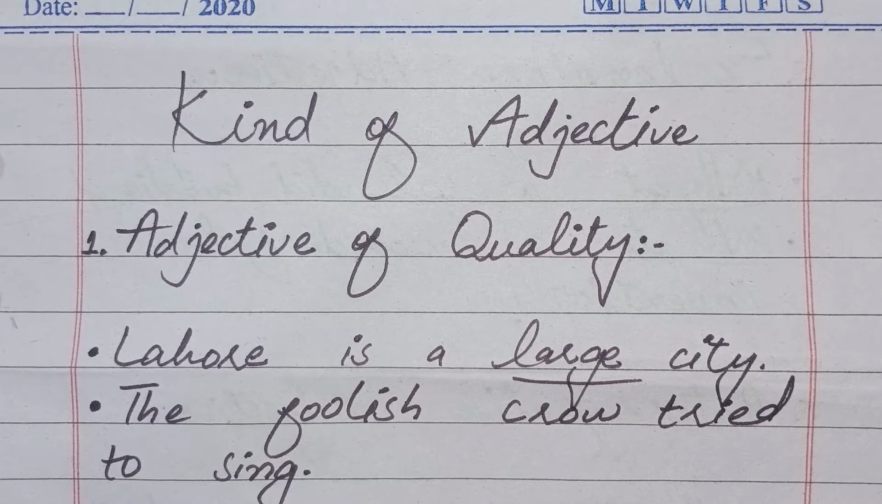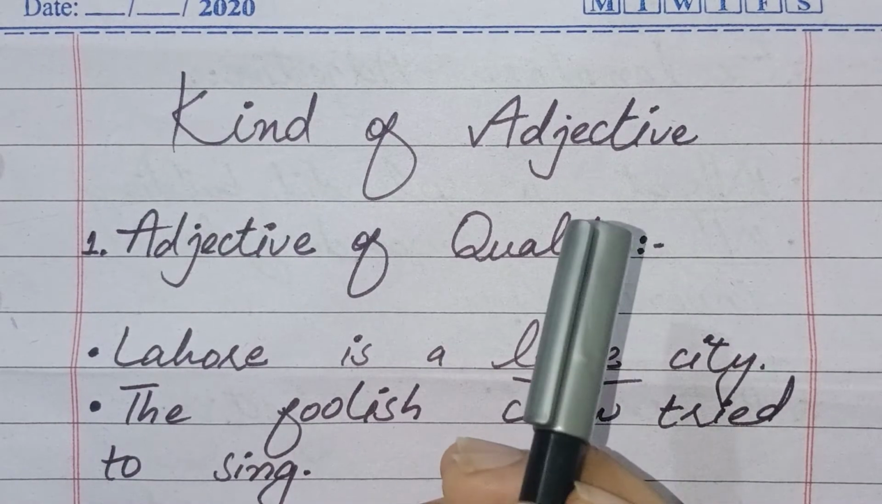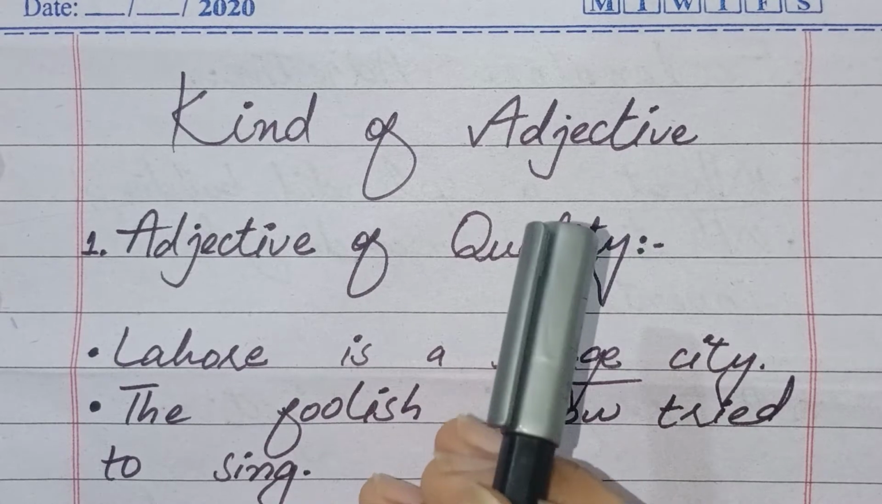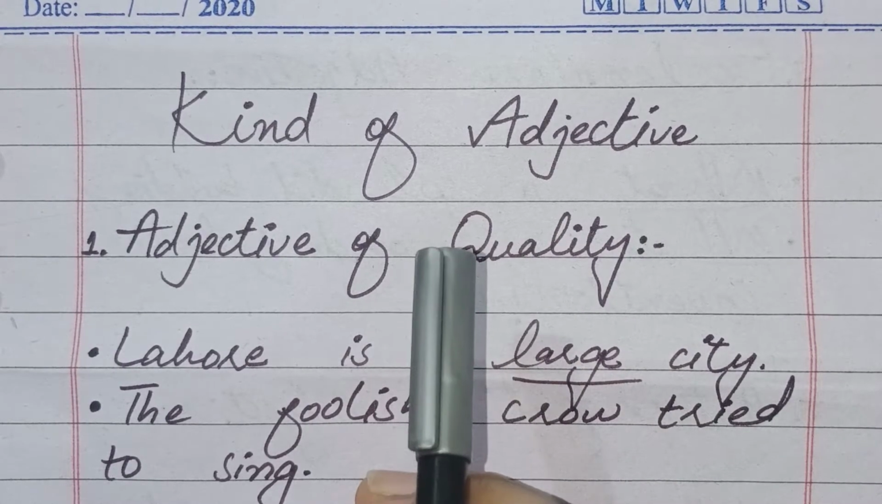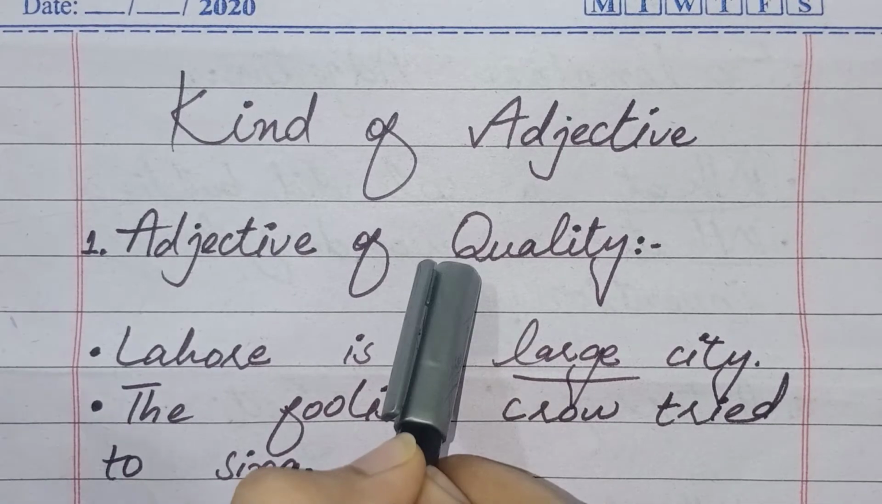I'll tell you what an adjective is and how many kinds there are. So first of all, I'll tell you what is an adjective. An adjective is a word which gives information about a noun or pronoun. In grammar we say that an adjective modifies a noun or pronoun. Modifies here means to change a pronoun or noun by giving more information about them.